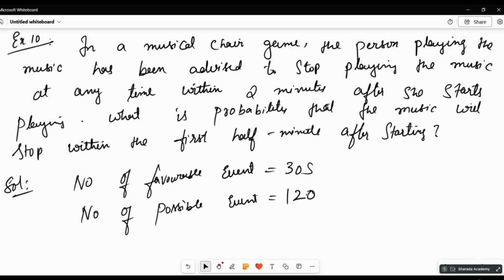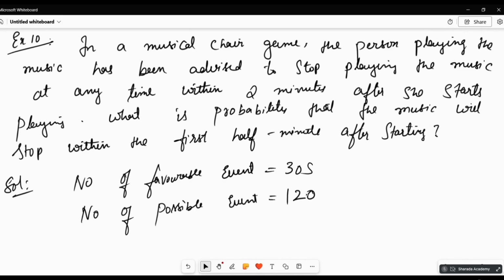So the musical chair game can stop within the 2 minutes. 2 minutes is the total time given, and at any time within that they can stop the music. So what is the probability that they will stop within the half minute? Total time is 2 into 60, 120 seconds.